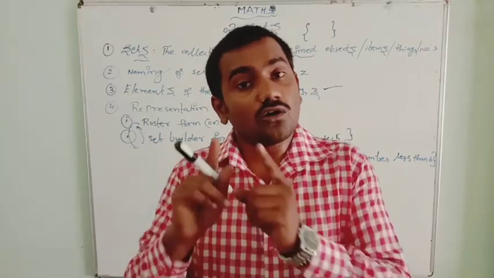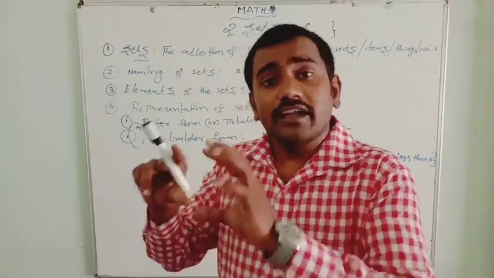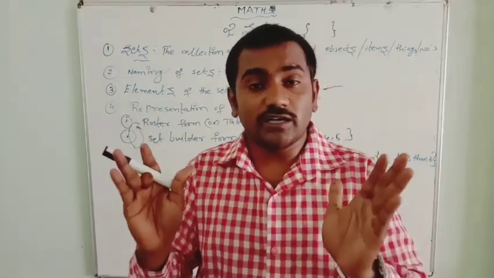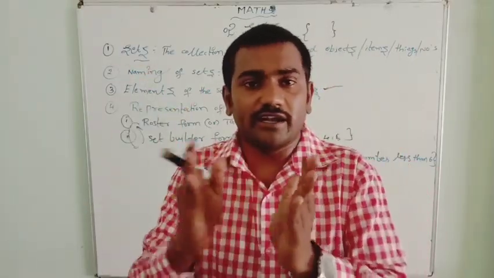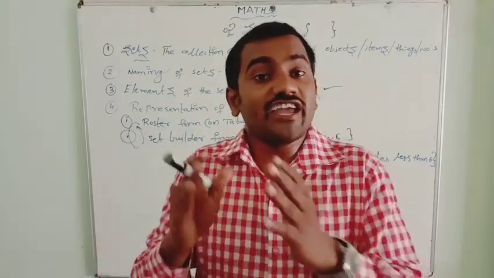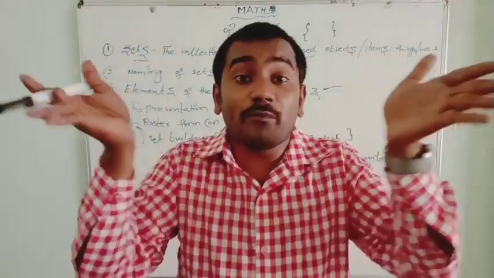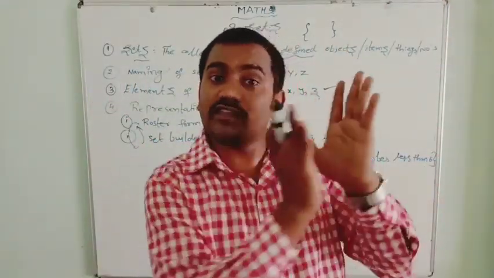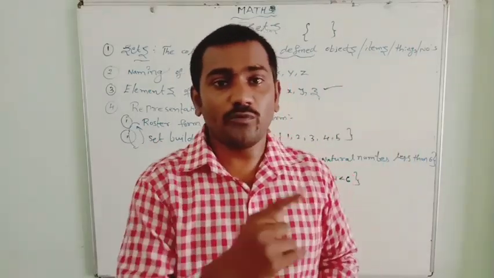So remember that roster form is a tabular form. In this, we write the elements of the set in curly brackets, and the elements are separated by commas. The set builder form is a way of representation using a common property involved in the set. The elements should satisfy the property. I hope you understand this.